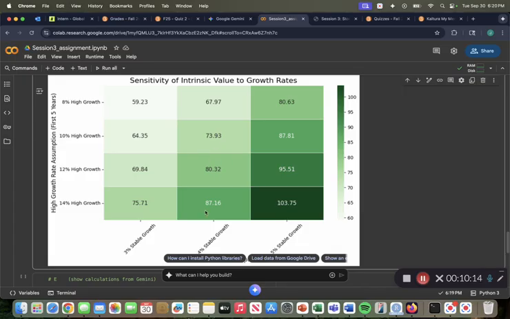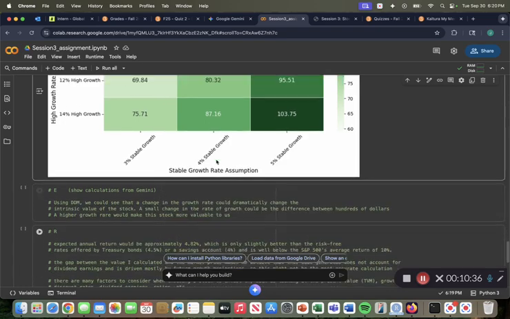So as the high growth increases and the stable growth increases, it gets to an amount that we are more happy with, because obviously if we have more money, then that will make us more happy because we'll have more money to spend, and we'll actually see that our money has been growing. So this is another thing to validate with our answers.